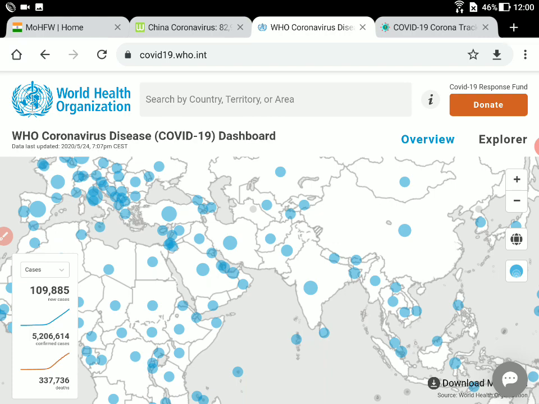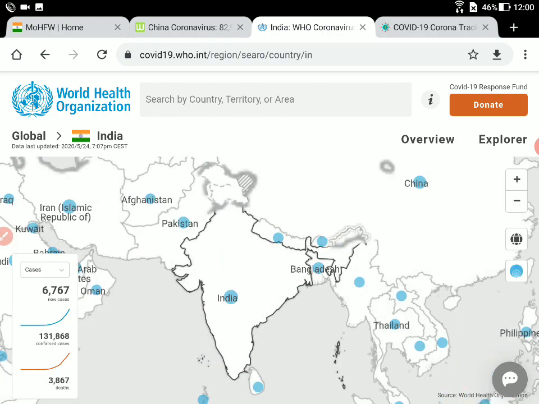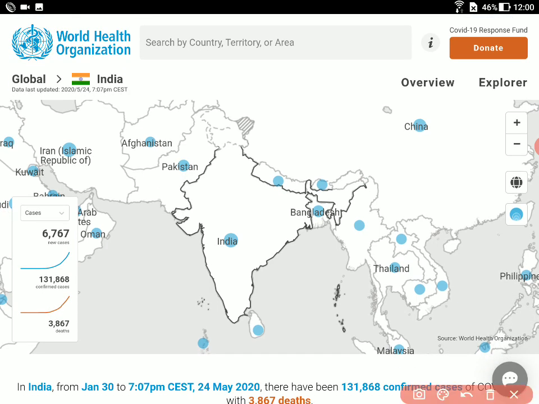Okay, you can just tap on this, and once you tap here, you basically get the results of India. Now what is alarming, or important to note here, is the daily cases. As per WHO, on 24th May the number of cases reported has been 6,767. Quite sadly, this number of reported cases is rising every day, which is not a very happy picture.